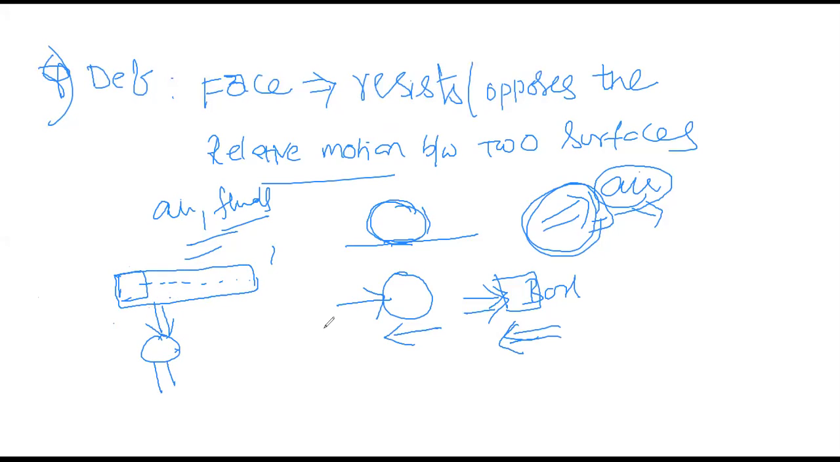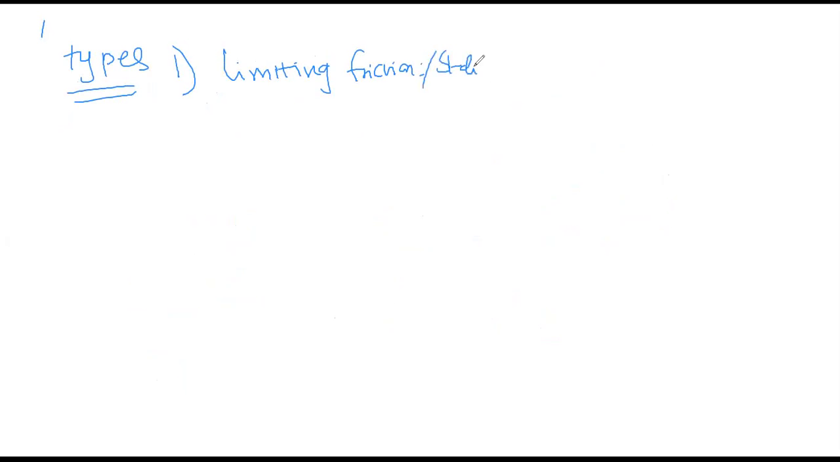Next, what are the types of friction? Now you have to see the types of friction. What are the types? First, limiting friction, also called static friction. Next, sliding friction. Next, what is the other type? Rolling friction.